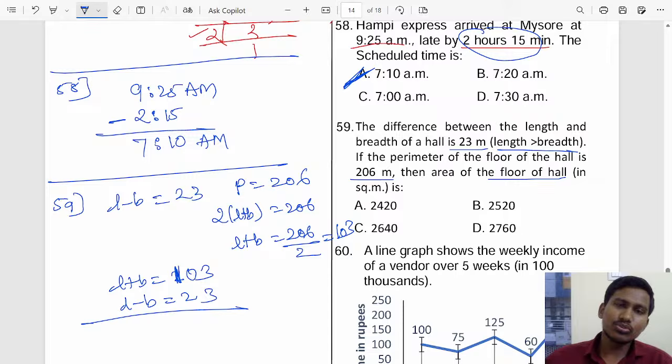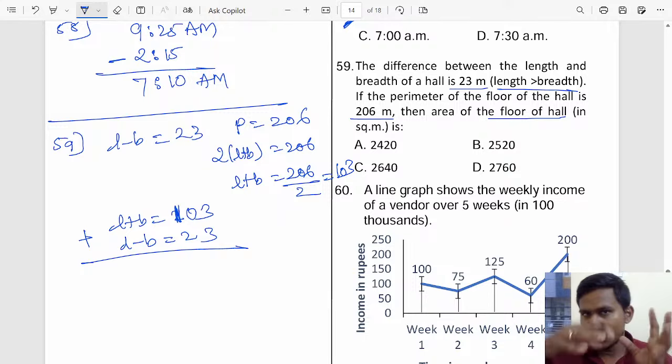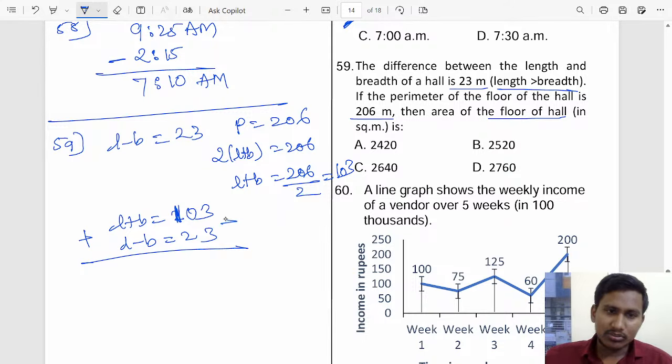So what we will do, we'll add them, so that breadth and minus breadth will be 0. We have to add the left side separately, and the right side also separately.